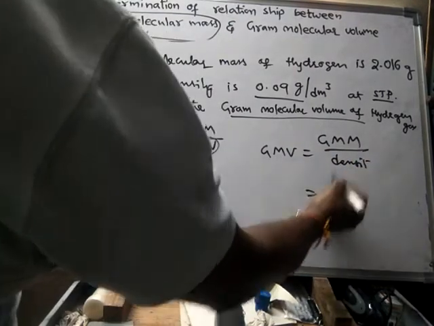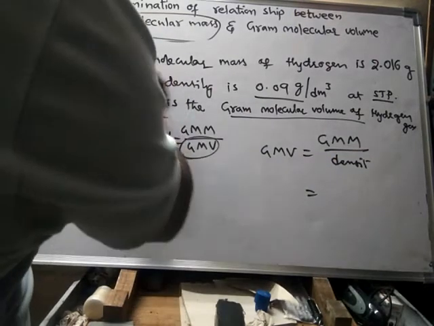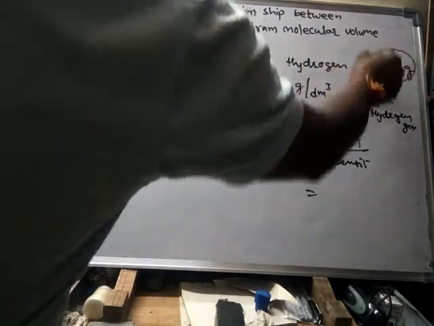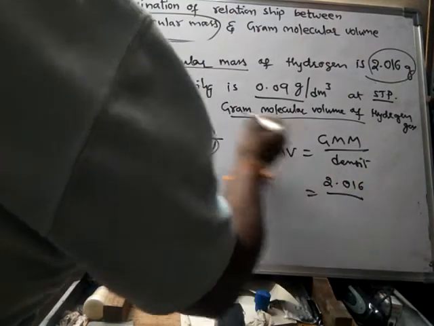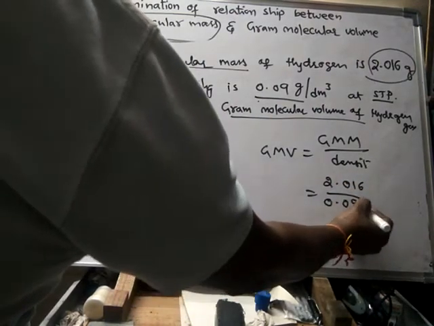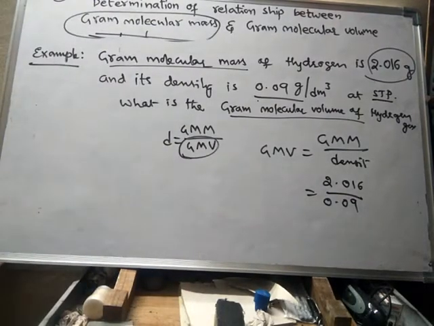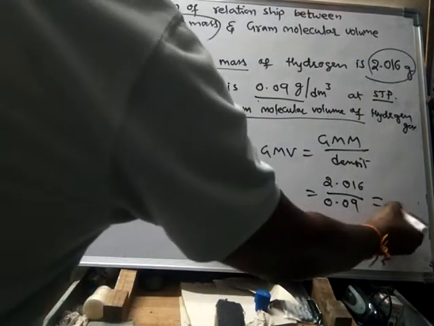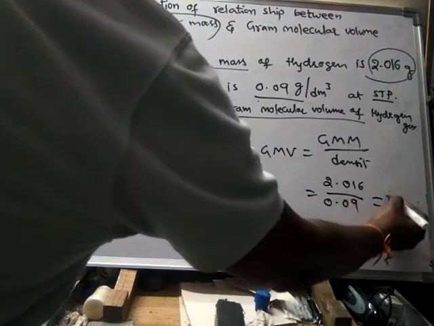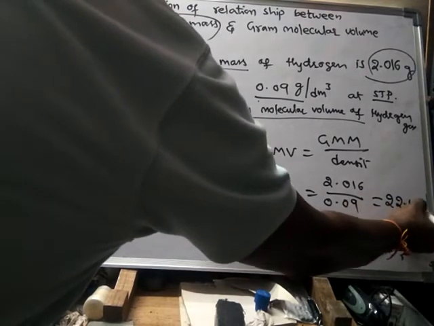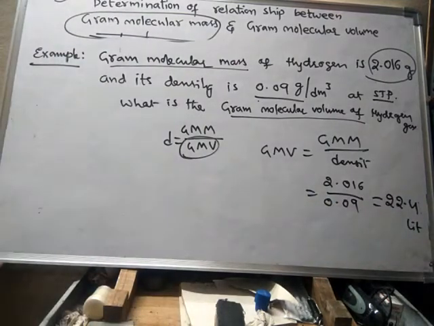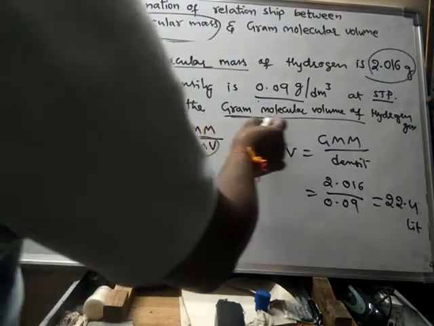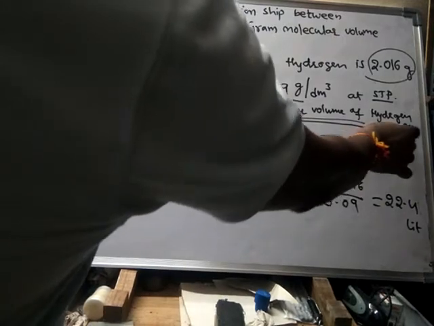So already these two are given. So what is the gram molecular mass? It is 2.016 by density 0.09 grams per liter. So it will be equal to how much? If you calculate, you will get exactly 22.4 liters. That means the gram molecular volume of hydrogen